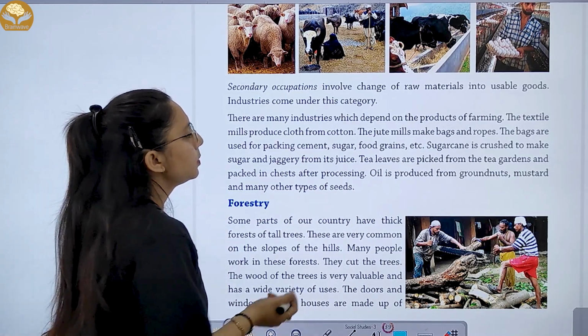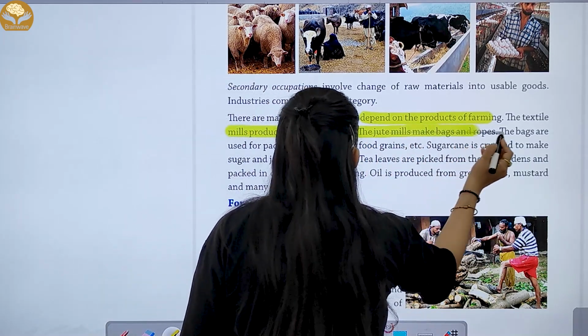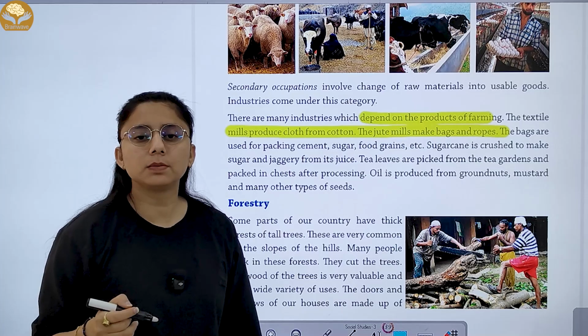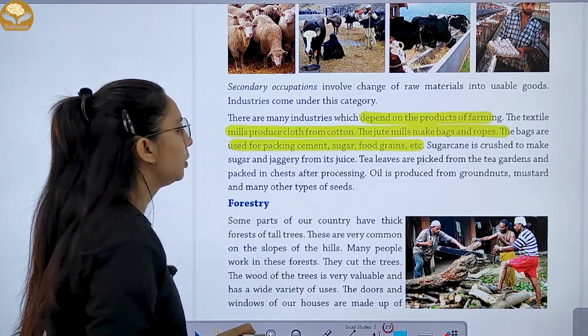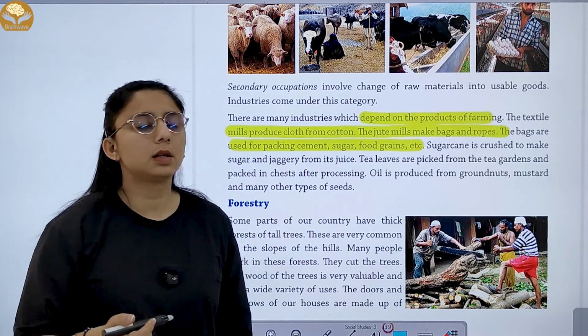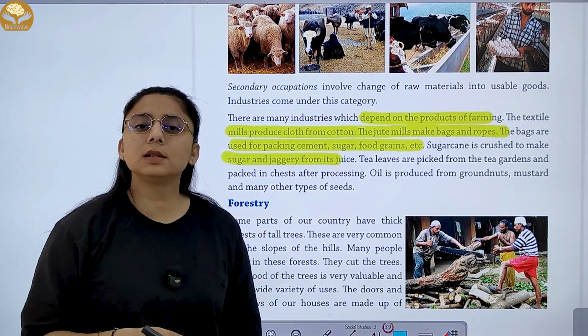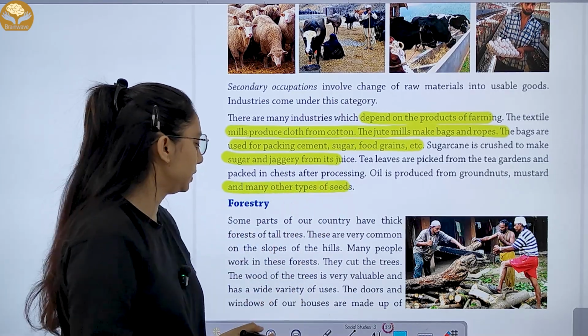There are many industries which depend upon the products of farming. Textile mills produce cloth from cotton. The jute mills make bags and ropes, and the bags are used for packing cement, sugar, food. Sugarcane is crushed to make sugar and jaggery. Right? Where does oil come from? From groundnuts, mustard and many other types of seeds.